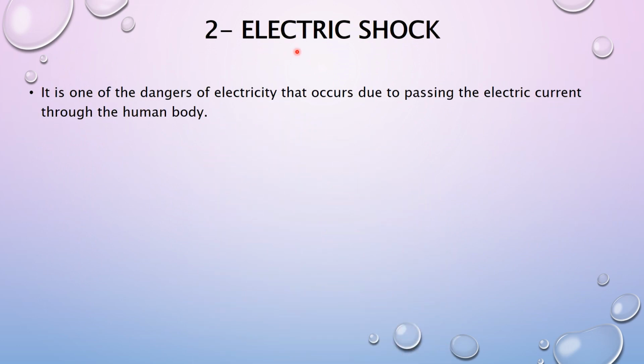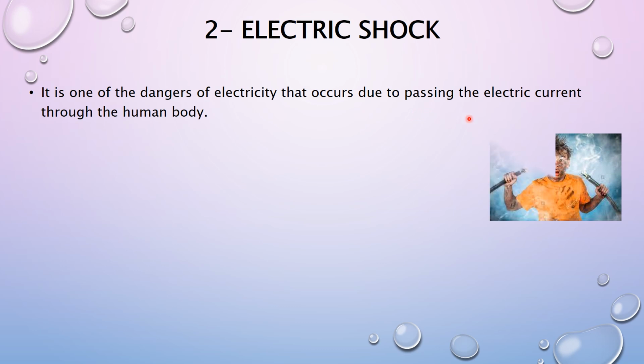Number two, the electric shock. Electric shock is one of the dangers of electricity that occurs due to passing the electric current through the human body. When the electric current passes through the human body, it causes electric shock.